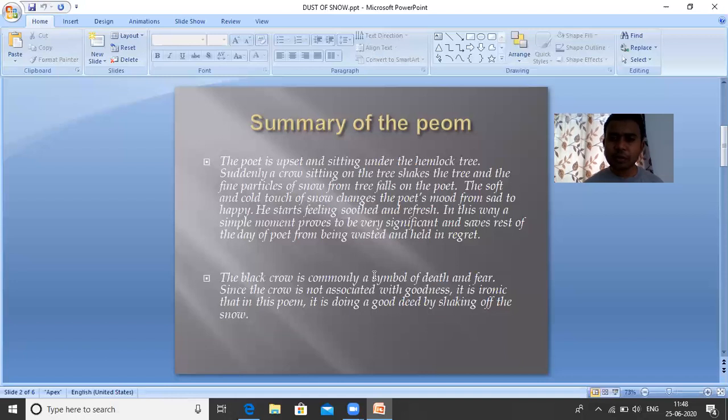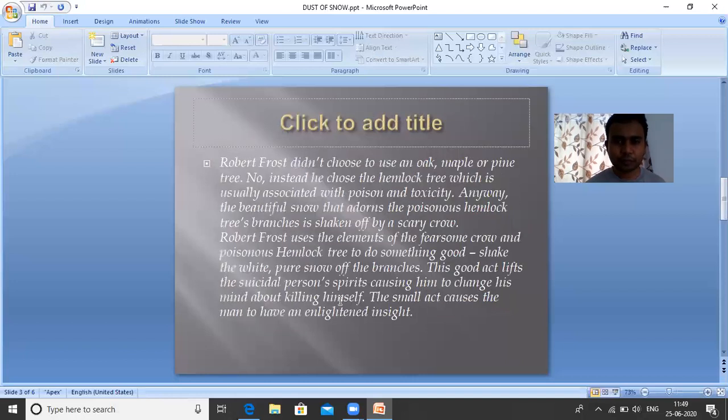Now, the black crow is commonly a symbol of death and fear. Since the crow is not associated with goodness, it is ironic that in this poem it is doing a good deed by shaking off the snow. Basically, black crows are not a sign of prosperity or goodness. Black crows are the sign of death and fear. We don't like black crows. But in this poem, the poet Robert Frost has used a black crow. Let us see why he has used a black crow.